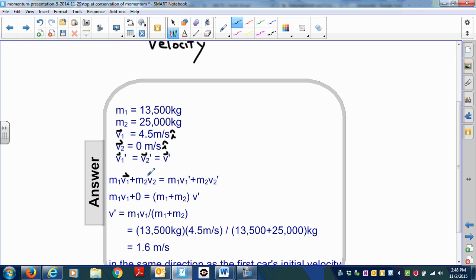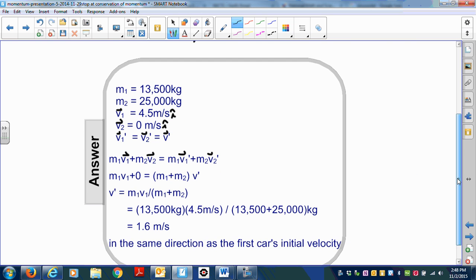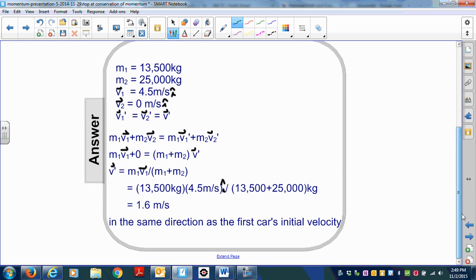Starting with the momentum of both objects, we end up with m1v1 plus m2v2, and that's equal to the momentum of both of the cars after the collision. Again, we know that the velocity is the same for both cars. Solving for that final velocity, we end up with m1v1 divided by the sum of the masses. Substituting in from our given information, we end up with 1.6 meters per second i-hat.